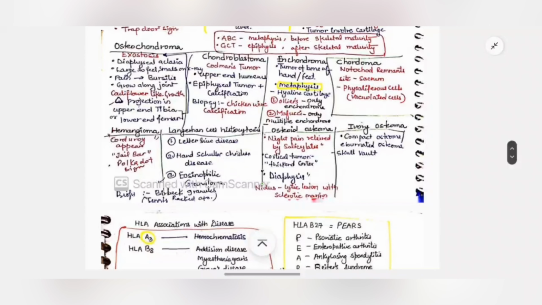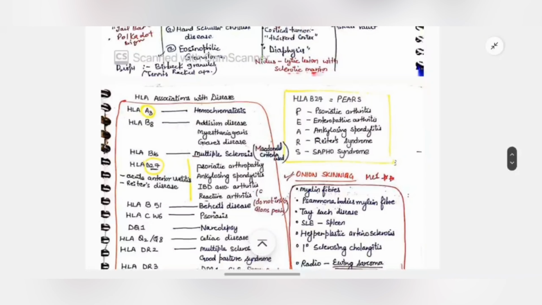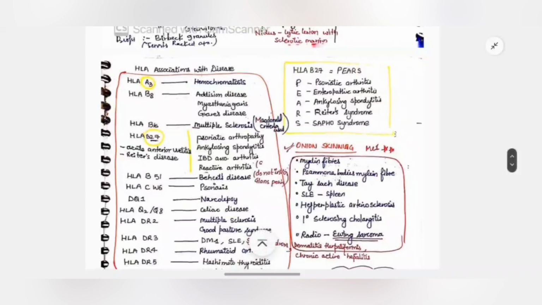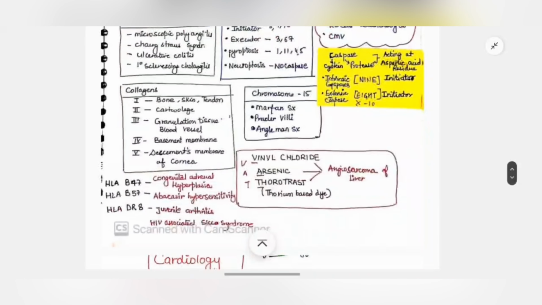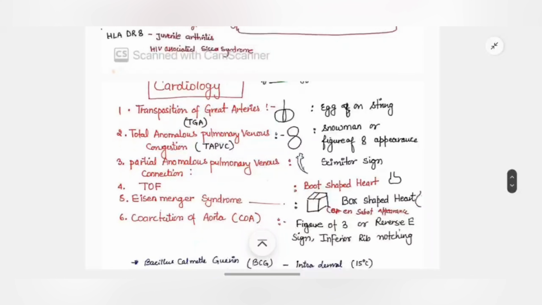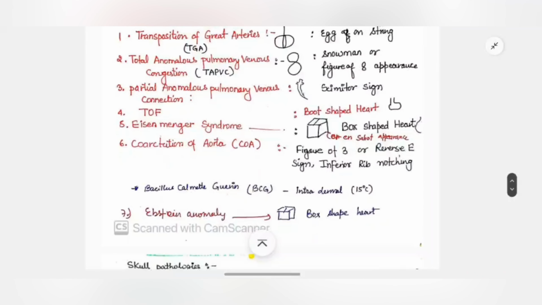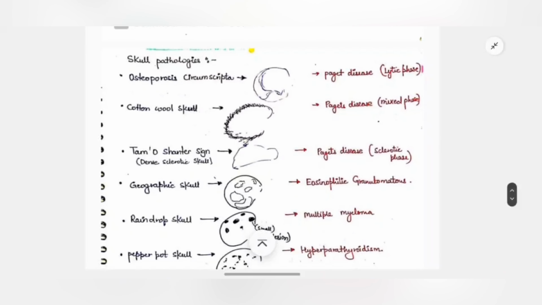Okay, just to revise, these are some important points from my notes, especially for patho. You can have a look at these. And these are some pediatric cardiology, what is seen in what, you can understand it very well. And these are very important from the perspective of radiology.